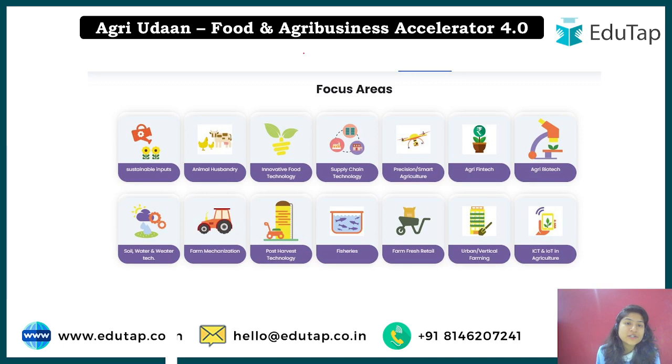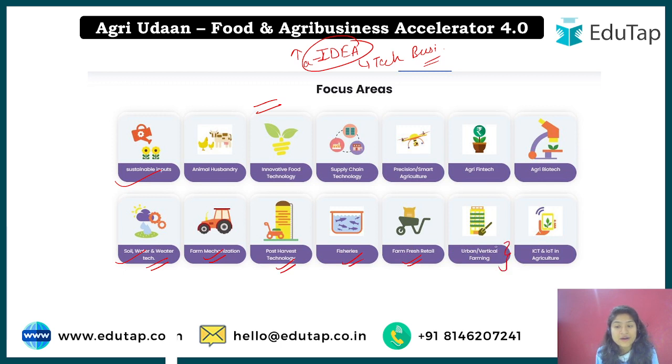So see, as we have studied, this initiative is organized by ARYA. That was a technology business incubator that we have studied, right? Here you can see whatever the focus areas are, those are technology driven. What are the sustainable inputs? Soil, water, weather technology, farm mechanization, post harvest technology, fisheries, farm fresh retail, vertical farming, very important in urban areas nowadays, animal husbandry, innovative food technology, supply food chain, precision farming.